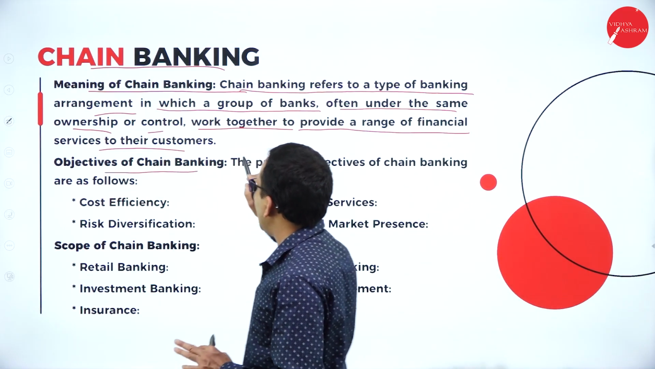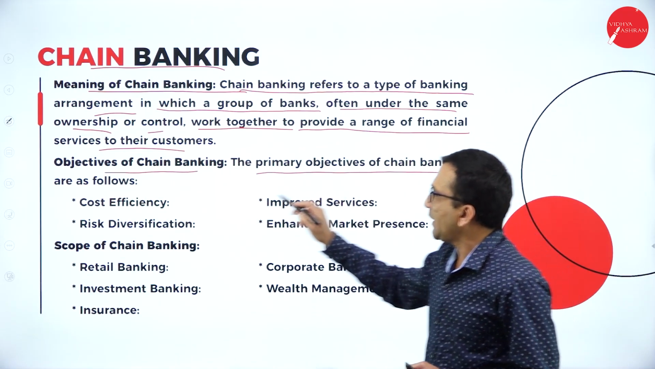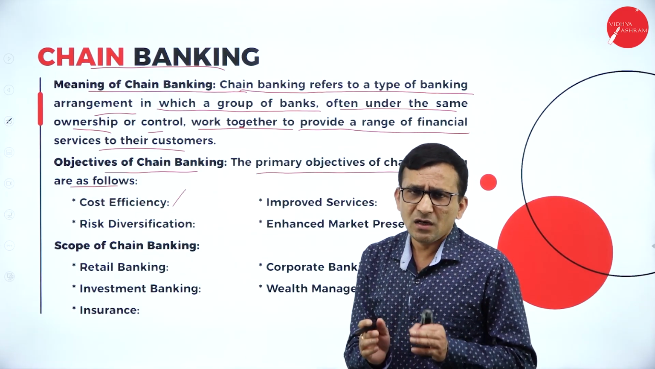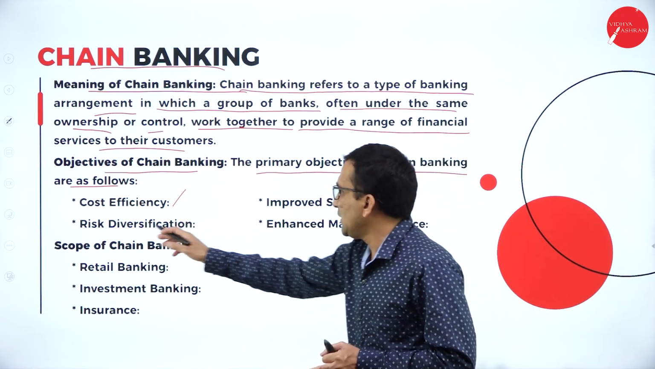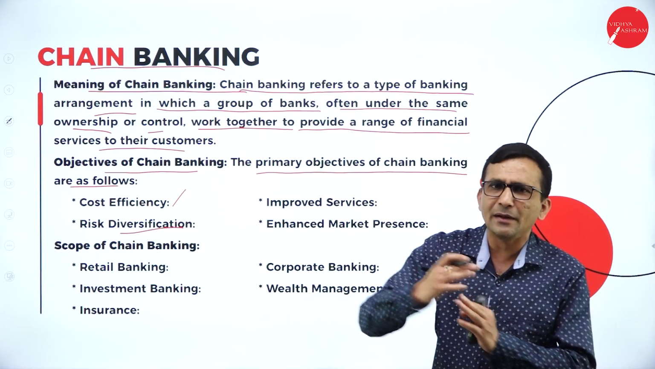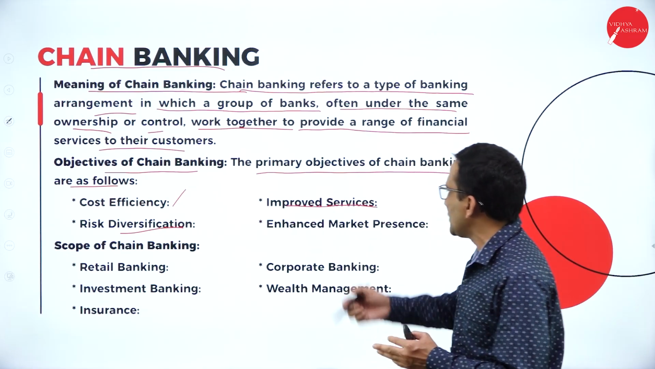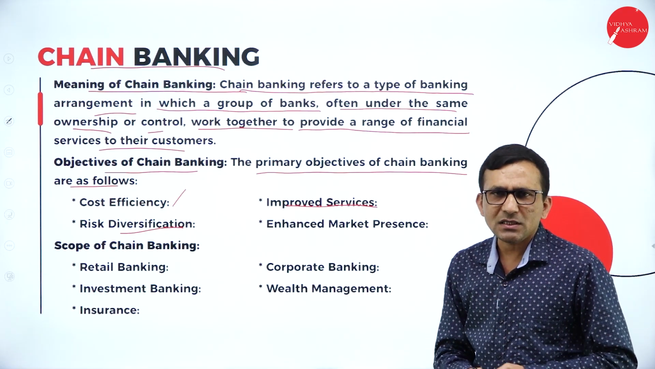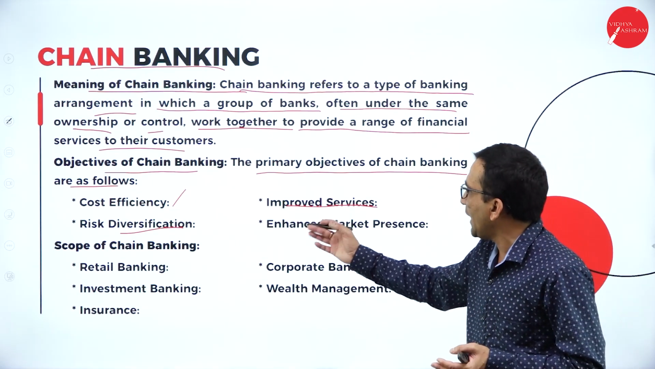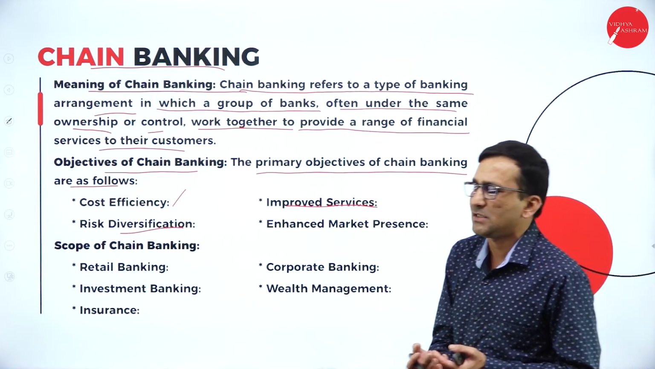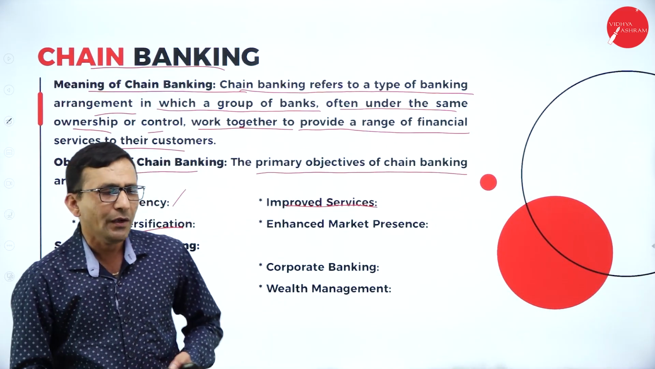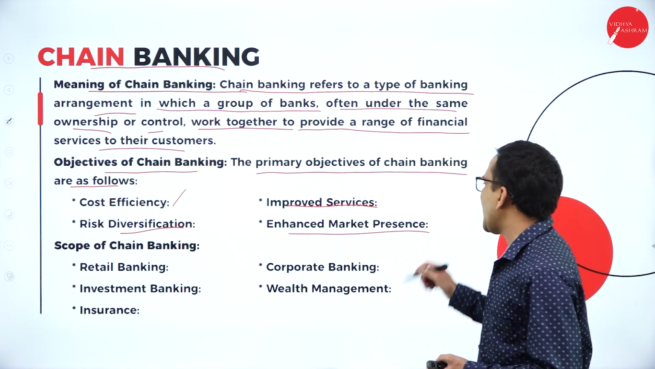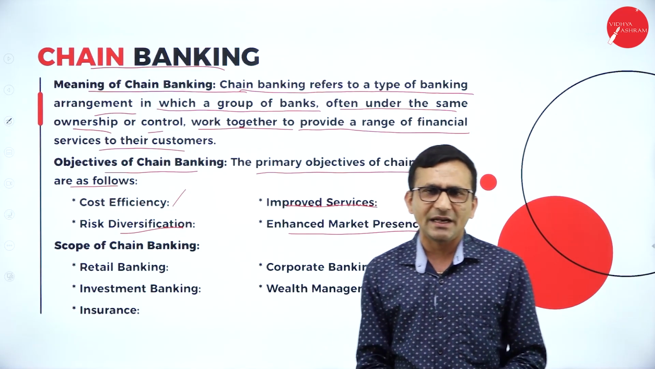So the objectives of chain banking, the primary objectives are as follows. The first one, cost efficiency, because they can reduce the cost, and also risk diversification, the risk can be diverted, and improved service. When they are offering a product to the entire customer base, they are offering different types of improved service. For example, we are standing in the 21st century, we are using online banking or digital banking. So enhance market presence, you can enhance your market presence.